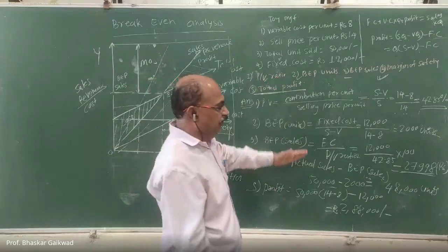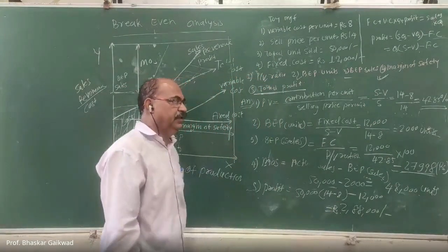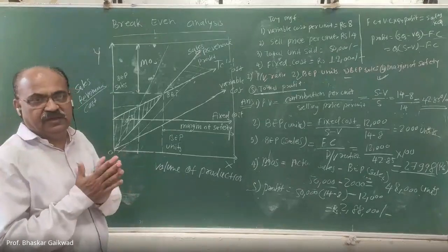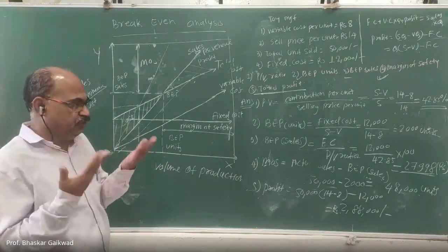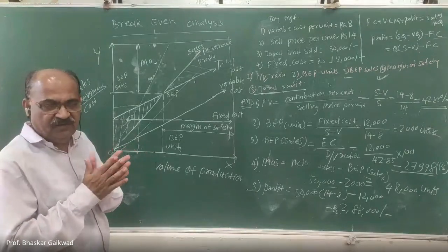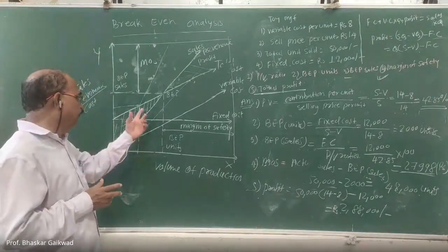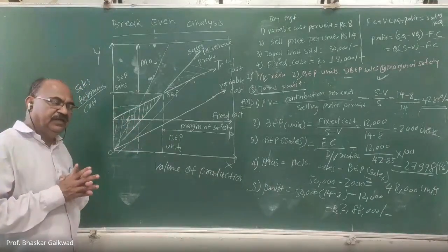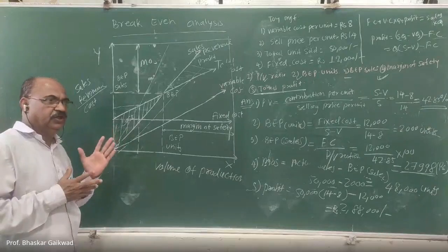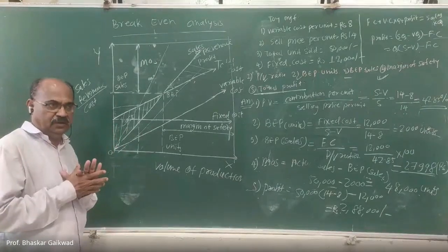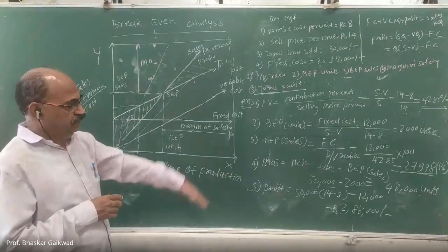They need to calculate all these things, and from that they will justify whether the industry is in profit or loss. If it is in profit, they will go for further expansion of that industry. If it is in a loss, then the industry will think about what the causes are for the loss.